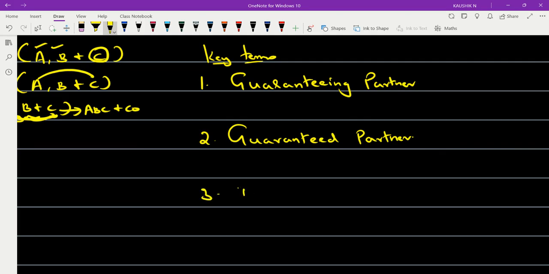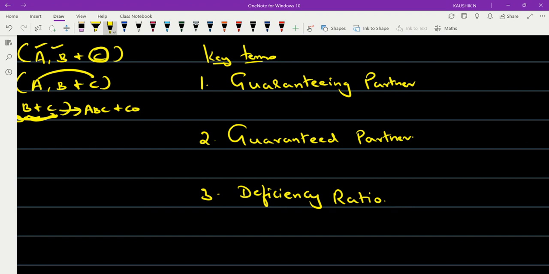The third one is deficiency ratio. I repeat it: guaranteeing partner, guaranteed partner, and the third one is deficiency ratio.